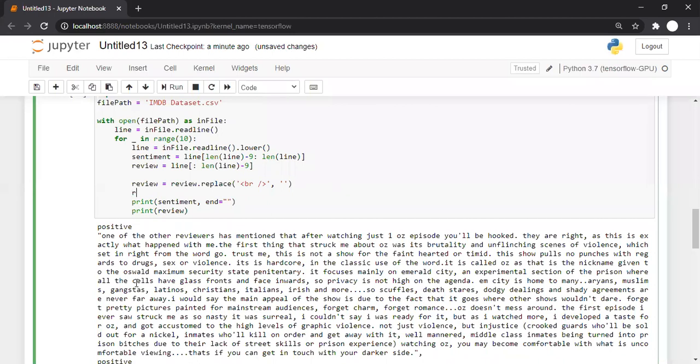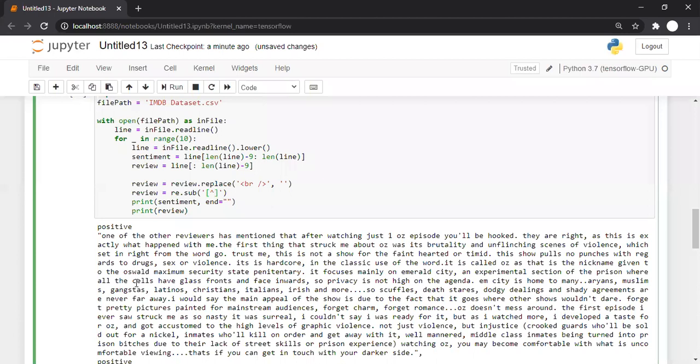So we can write review is equal to re dot substitute. Again we are substituting unnecessary parts by nothing. In the sub method, what we specify is what we want to keep.